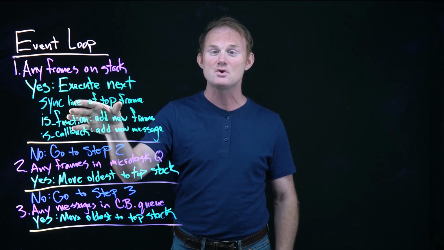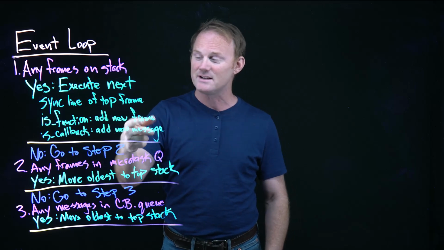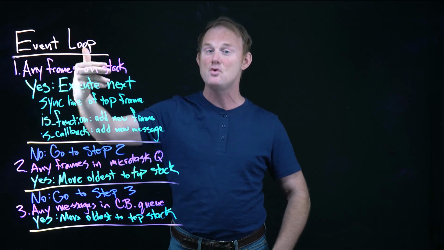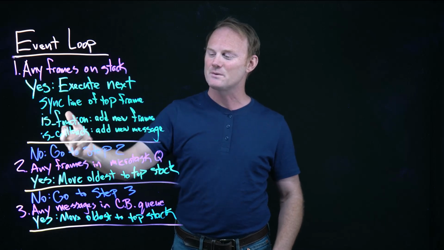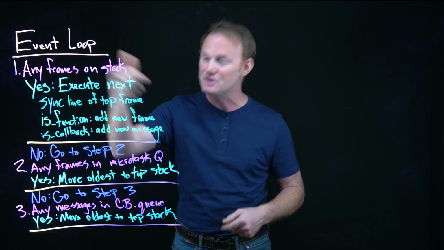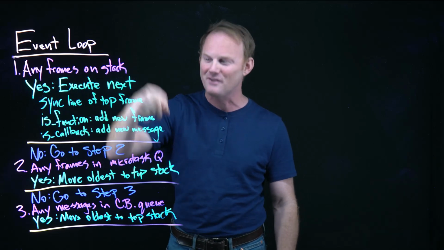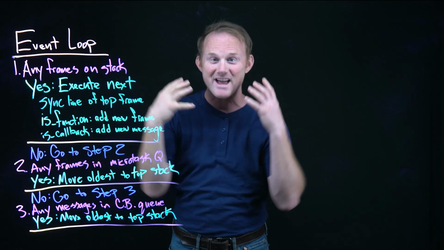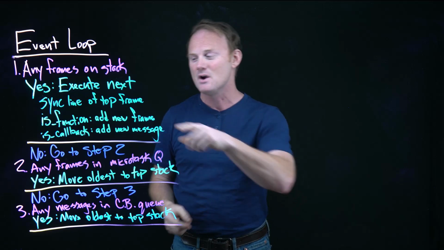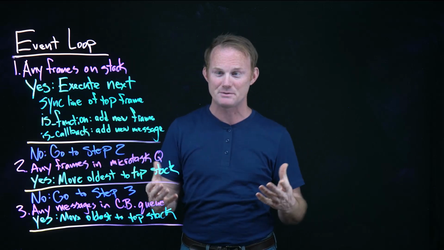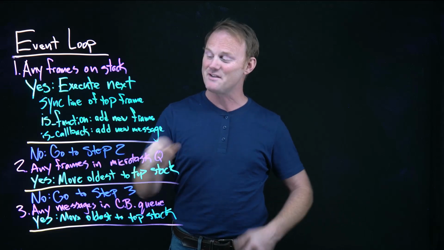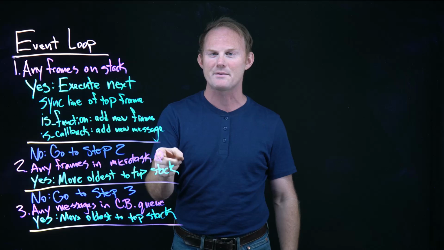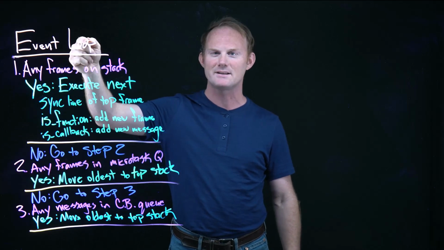If we just ran into a function call, then that is a new frame, so we'll be in a new frame that's even higher up on the stack than we were a minute ago. If it was a callback, we'll just be running the next line. You just keep doing this until you run out of lines in the stack, and there are no more frames on the stack. Then, go to step 2. Step 2: are there any frames in the microtask queue? If the answer to that is yes, we need to move the oldest one to the top of the stack, end the iteration, and go back to the top.